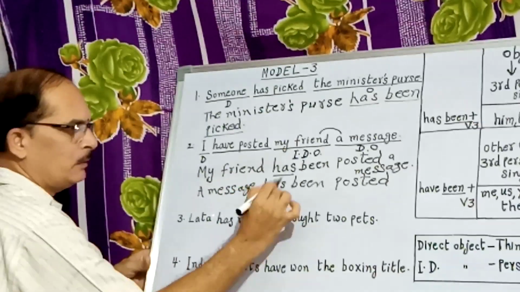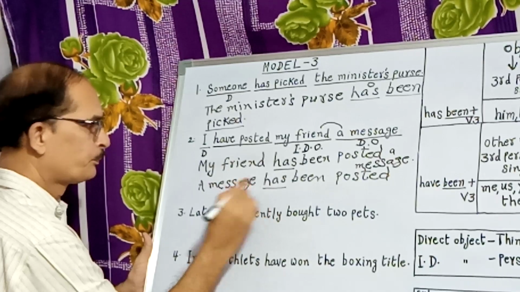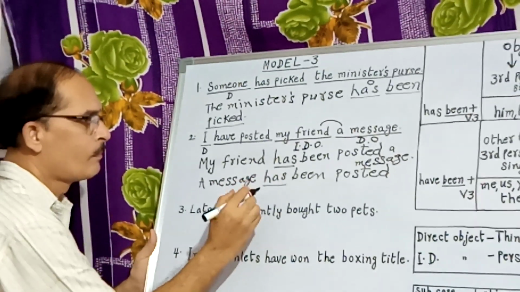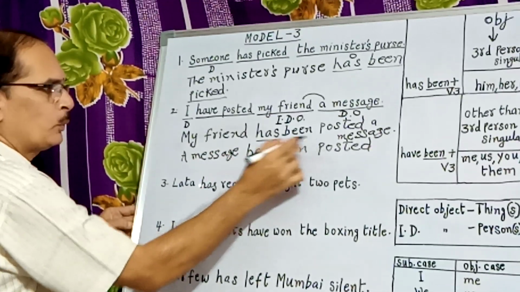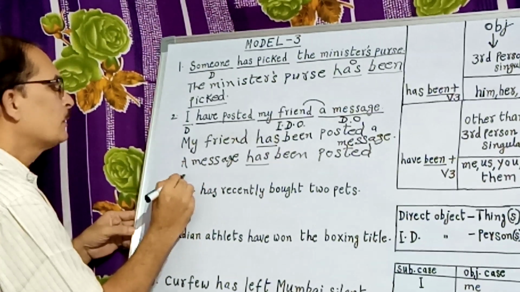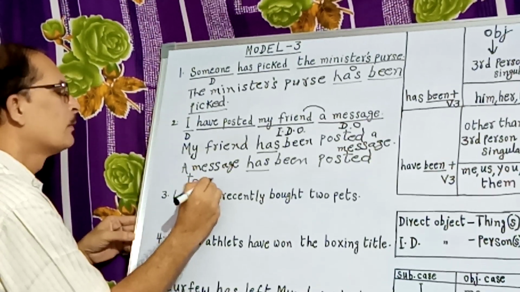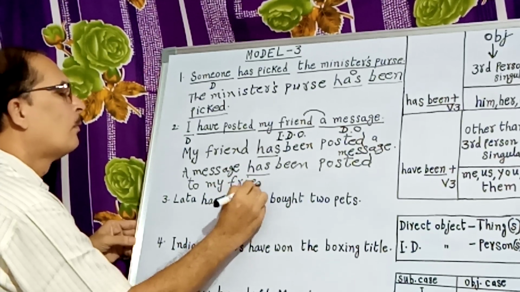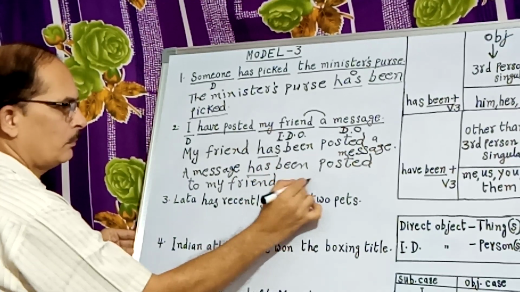A message has been posted. Now let us take the indirect object. Has been posted to whom? To my friend. By me. You can continue.